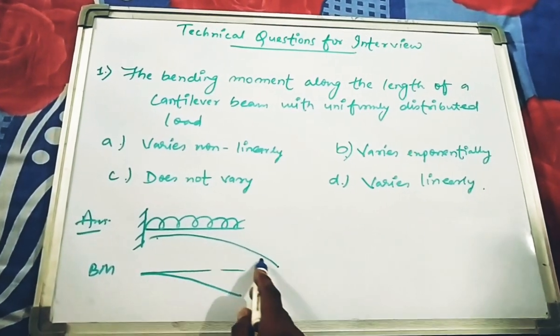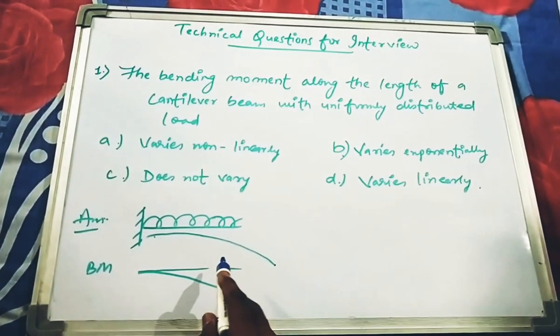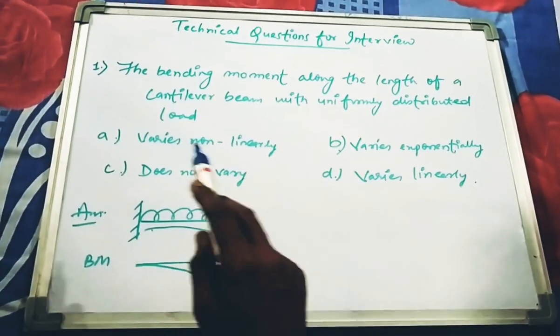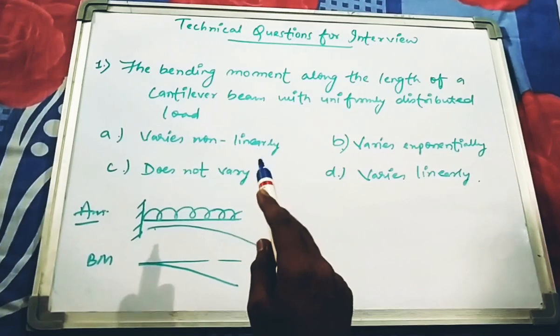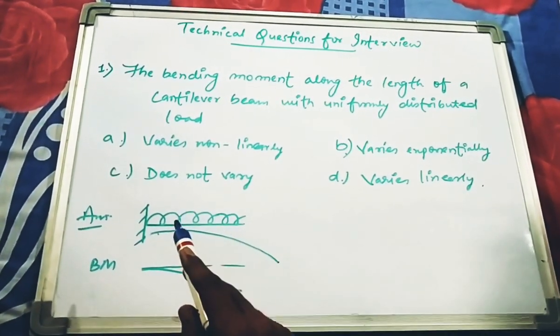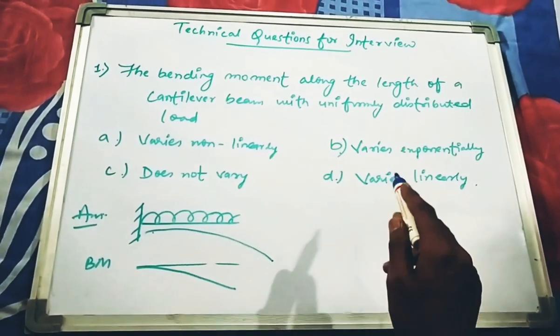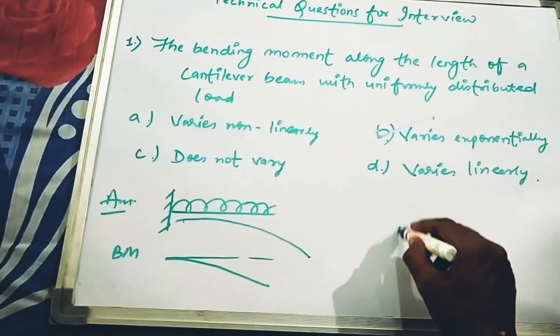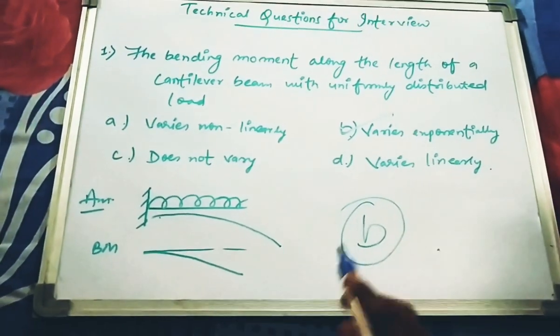This direction simply signifies the graph of an exponent. According to our four options, varies non-linearly, does not vary, varies linearly, these three do not satisfy the condition. So the answer will be varies exponentially. This will be our correct answer. So the answer will be B.